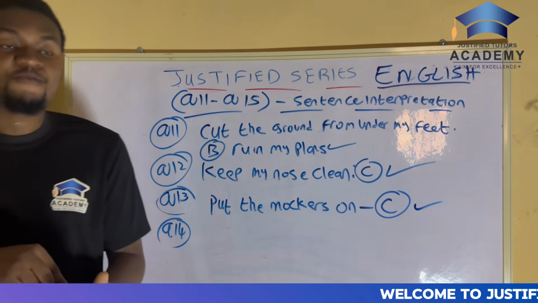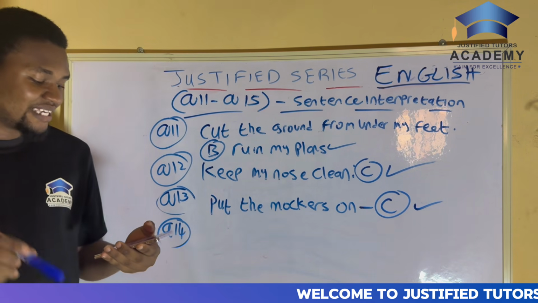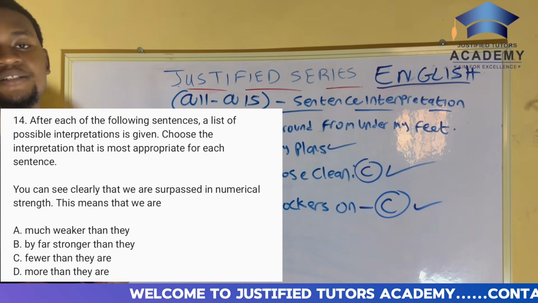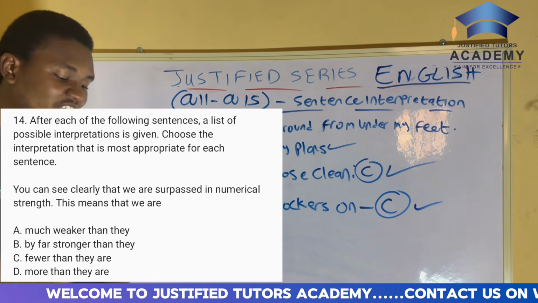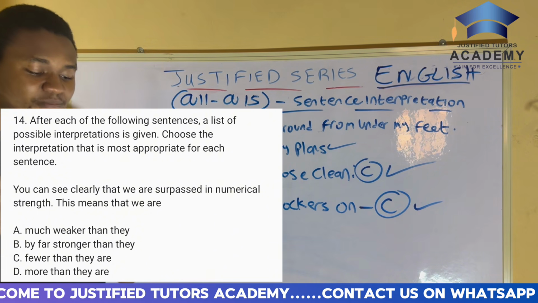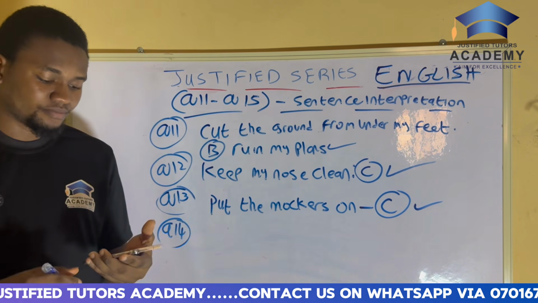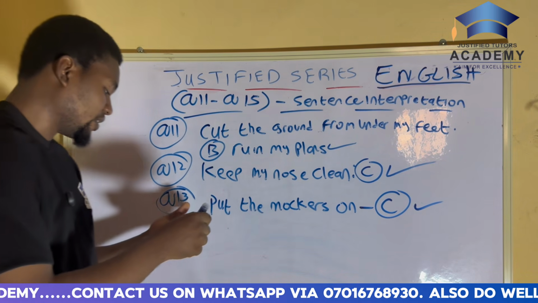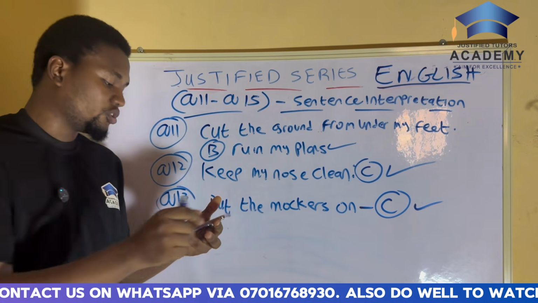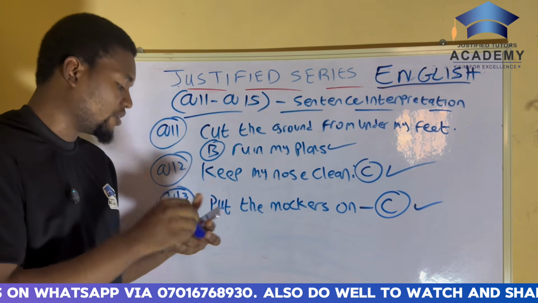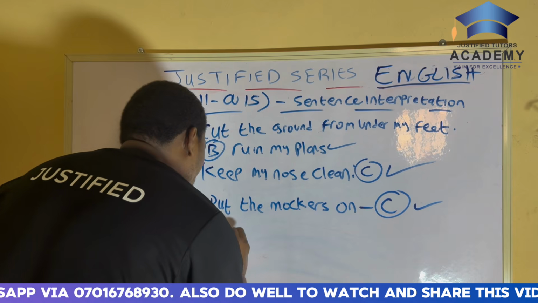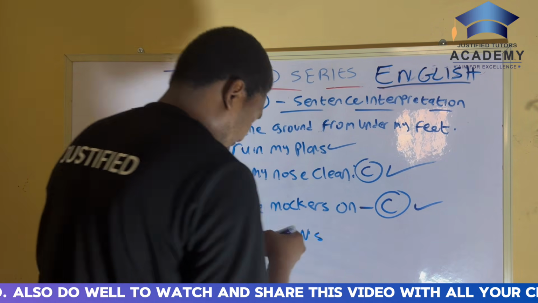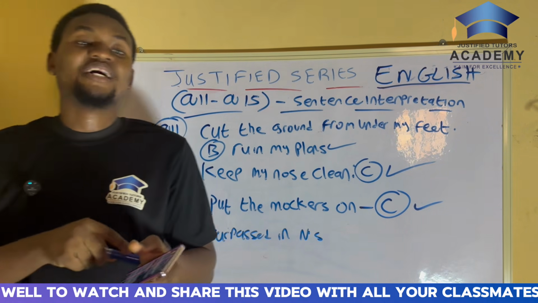So now question 14. Very quickly, it says, you can see clearly that we are surpassed in numerical strength. This means that we are dash. What does this mean? Now, what is the phrase here? The phrase you have to focus on is surpassed in numerical strength. Surpassed in what? In numerical strength. So that is the underlined word there.